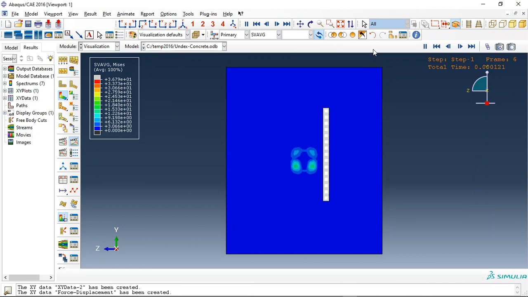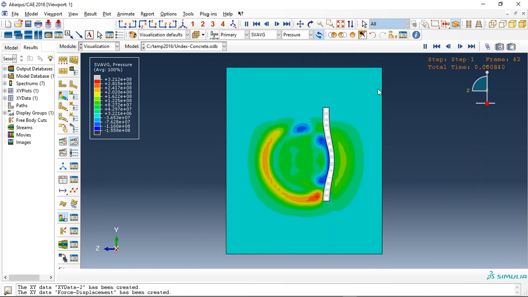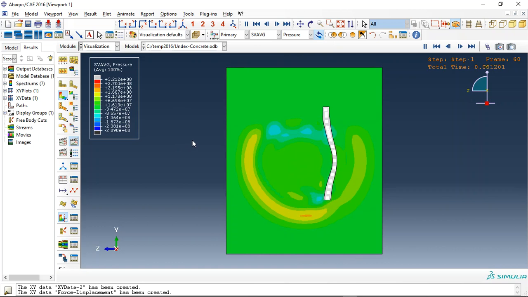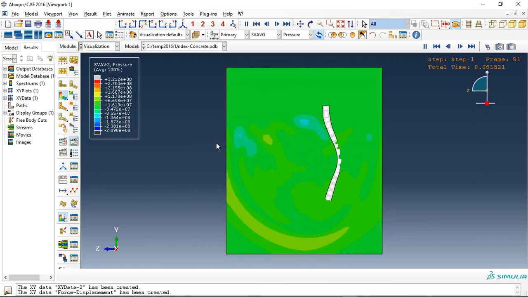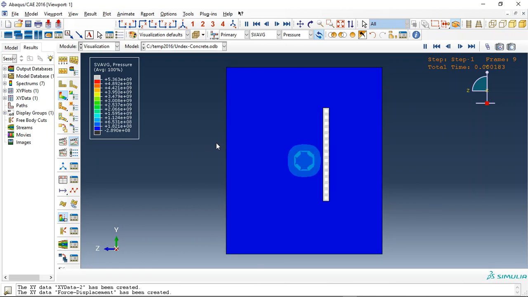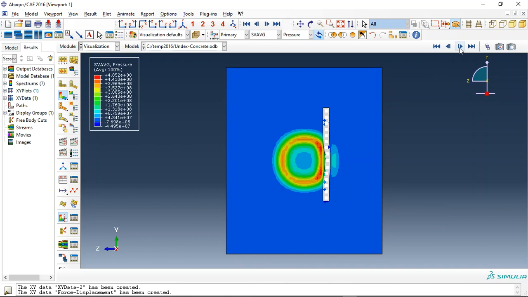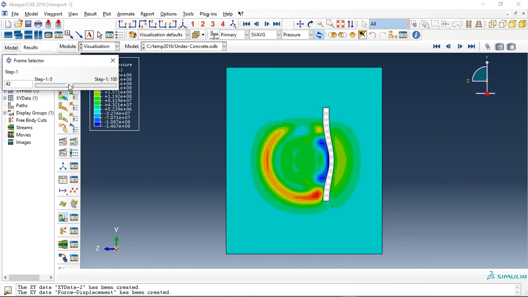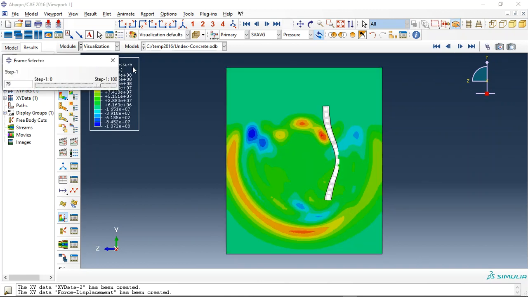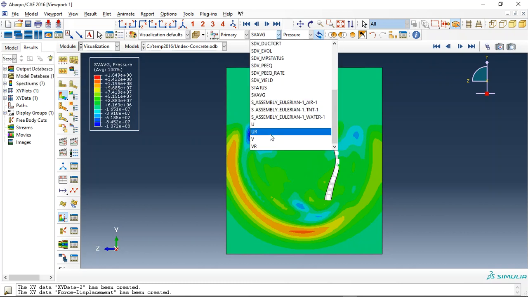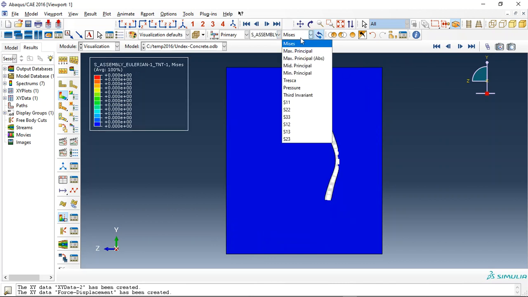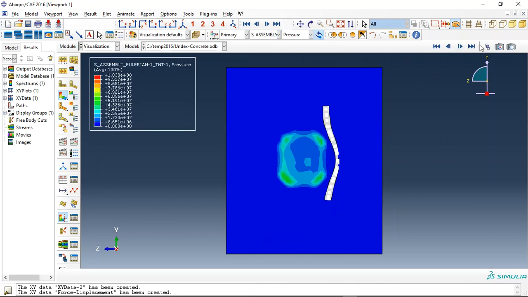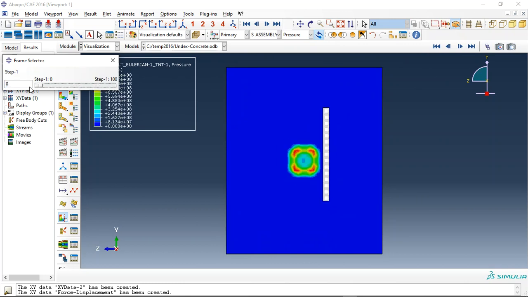Also, we can check the stress, the pressure. See, this is the pressure. Okay, or the velocity, or the pressure which is generated by TNT. See?